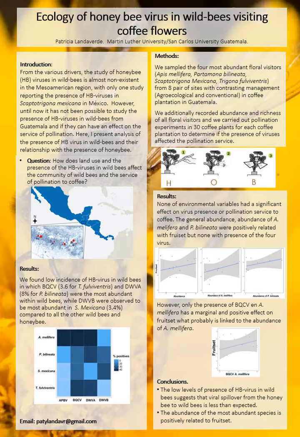And finally, analyzing the virus, we find that only the presence of black cell virus of Apis mellifera seems to have a positive relationship with the fruit set. However, this could be only because of the amount of Apis mellifera that were present and were having this virus, which suggests that until now we don't have evidence to relate the presence of virus with some decline in the service of pollination of the colonies of wild pollinators.